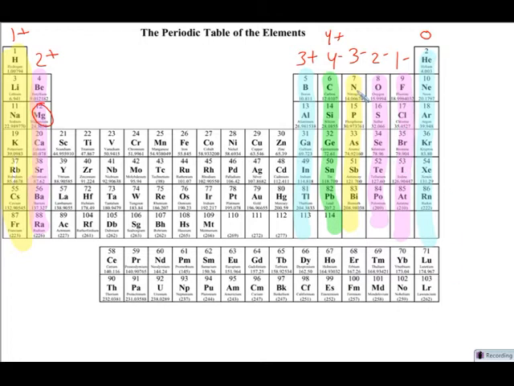So let's go back and take a look at, let's say, oxygen. Oxygen starts out with 8 protons and 8 electrons. It's in group 16, so we know it has 6 outer electrons. It's in the second period, so we know it has 2 shells. Two electrons will fill up the first energy level first. It has a total of 8 electrons. 2 are in the first, therefore 6 are going to be in the second.